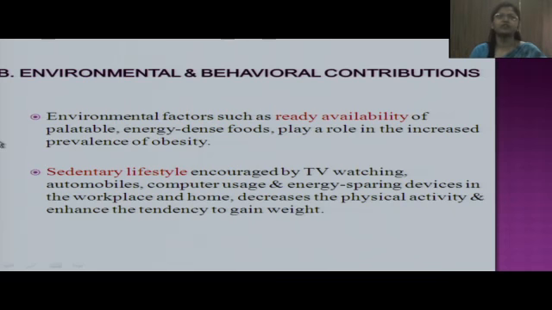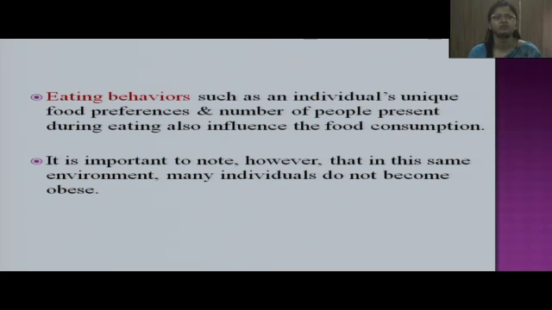Similarly, environmental and behavioral factors also play an important role in obesity and body weight regulation. Certain environmental factors such as ready availability of palatable, energy-dense foods play a role in the increased prevalence of obesity. Sedentary lifestyle, which is encouraged by TV watching and using automobiles, etc. Less physical activity also has enhanced the tendency to weight gain. Even eating behaviors such as individuals' unique food preferences and the number of people present during eating also influence food consumption. But it is important to note, in a similar environment, many individuals do not become obese.